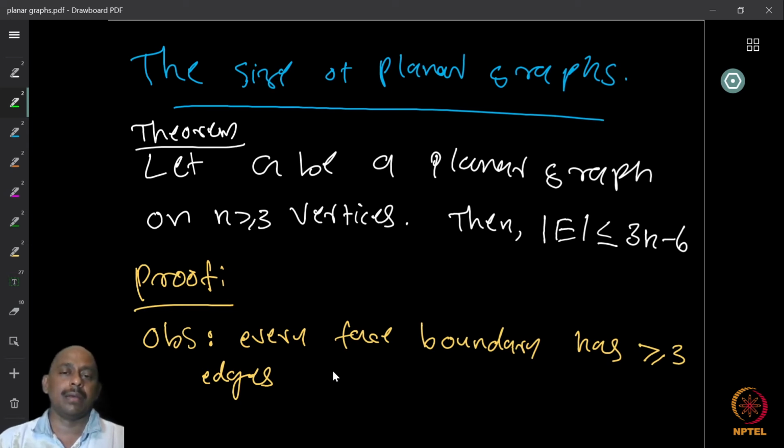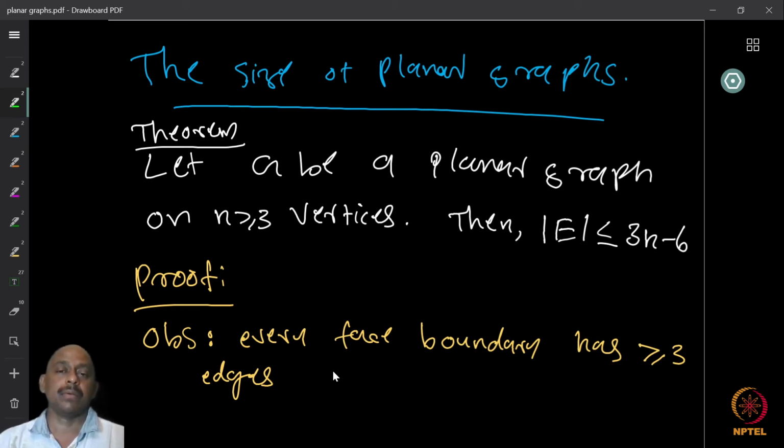Now, this says that when you have a certain number of faces, then the number of edges must be related to the number of faces, because you have the Euler identity which says that number of vertices plus number of faces is equal to number of edges plus 2.